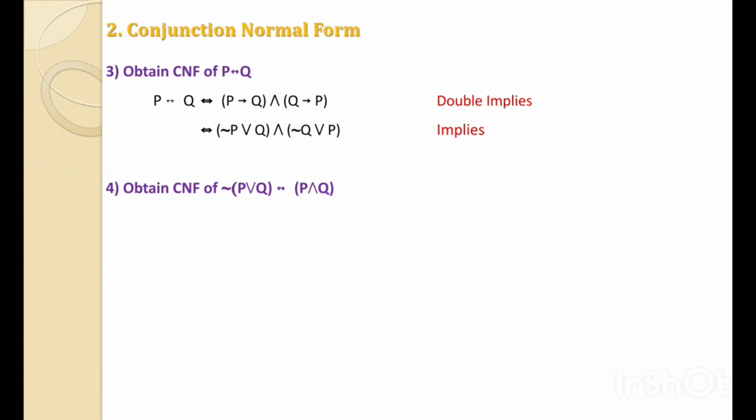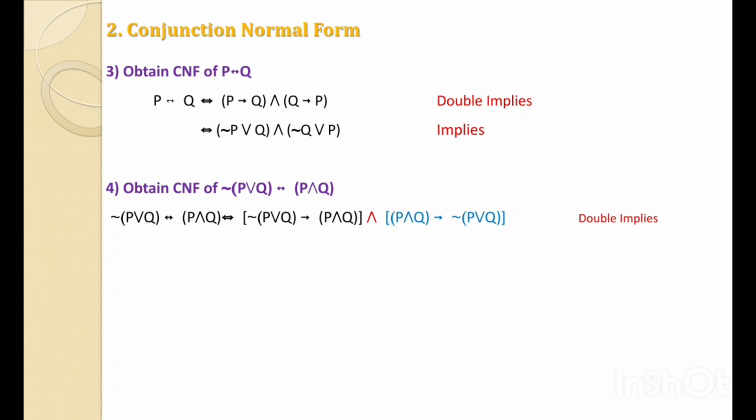The fourth, obtain the CNF of not in bracket P or Q double implies P and Q. Now consider the first term as P and the second term as Q, and we have the formula that P implies Q and Q implies P. Therefore it is logically equivalent to not P or Q implies P and Q, and P and Q implies not P or Q. That is first term implies second term and second term implies first term.